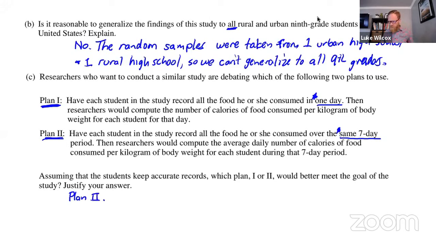And then we have to explain why. And so I'm going to say that the reason it's better is because we're going to get less variability. If we only pick 1 day, that could be high, could be low. But if we pick the average of 7, it's going to be much less variable.